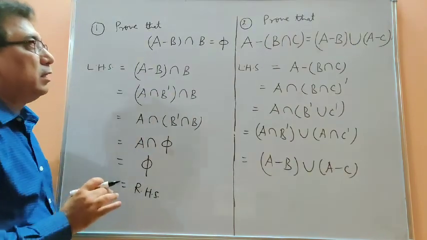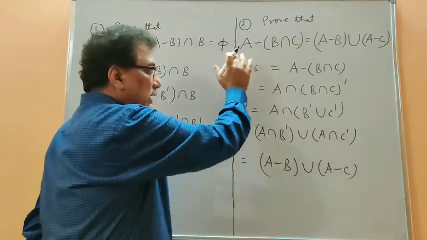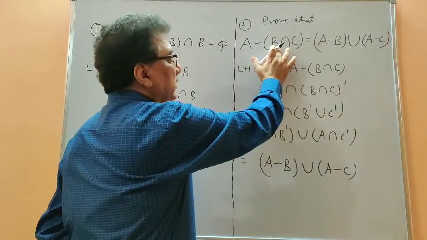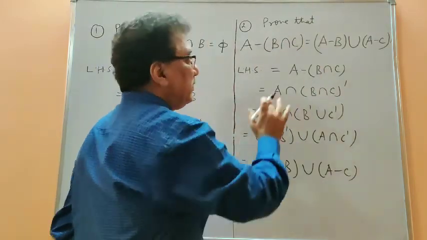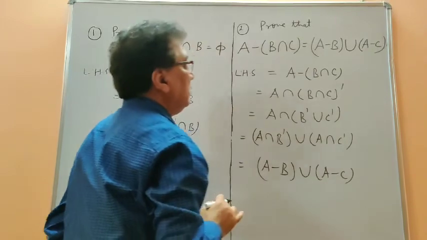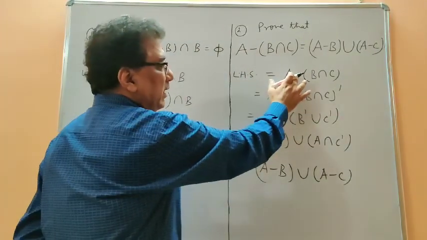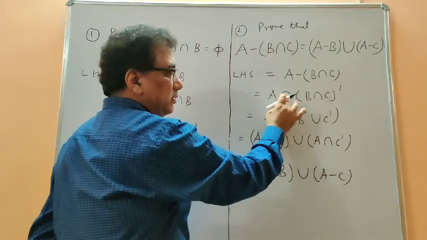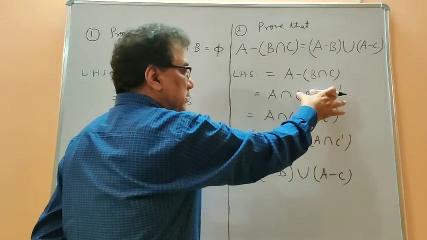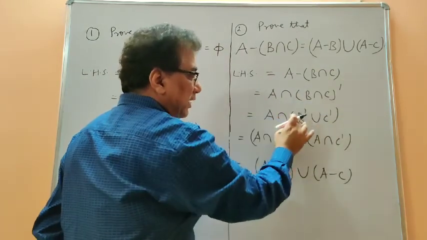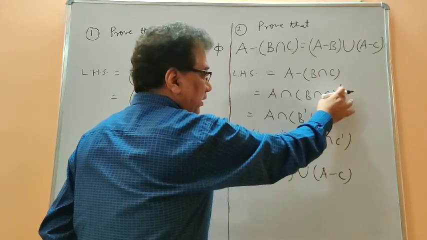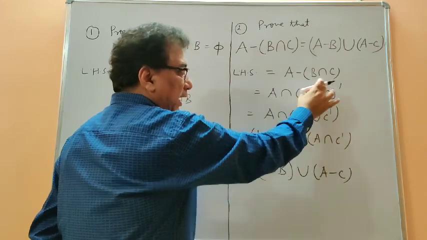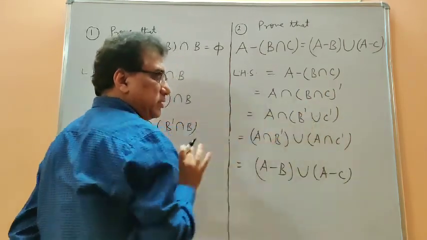Now the next one, again a very important result: the difference of set A and B intersection C is A minus B union A minus C. So let us start with the left hand side. We find minus here, so I have again used law number 5, in which we convert difference into intersection. So this set will have a complement on it. Then I have applied De Morgan's law. When it is applied on an intersection, the operation becomes union, and the complement goes on both sets. So the same you find here.